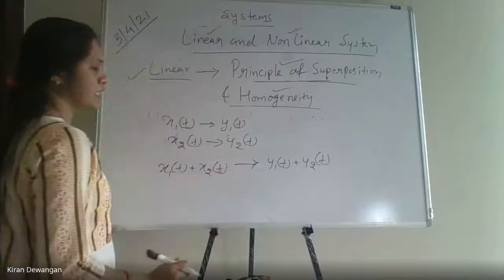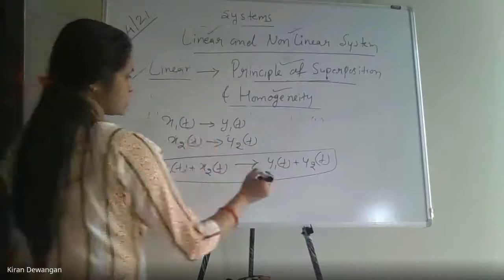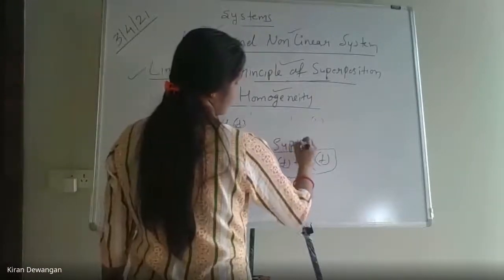So for input combination x1(t) plus x2(t), if we get the output y1(t) plus y2(t), then we can say that it is satisfying the superposition principle. This is the condition for superposition.